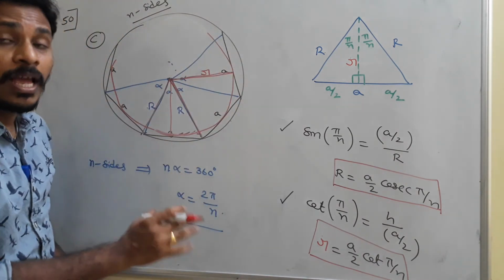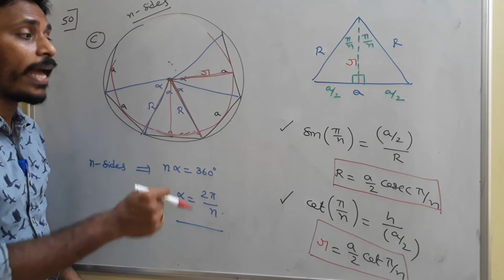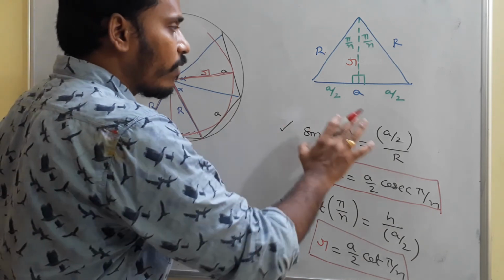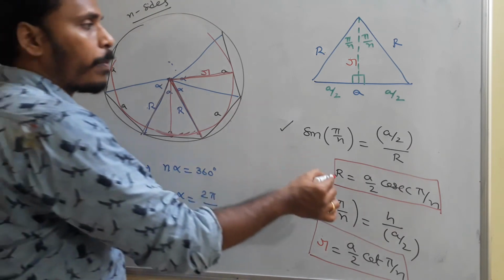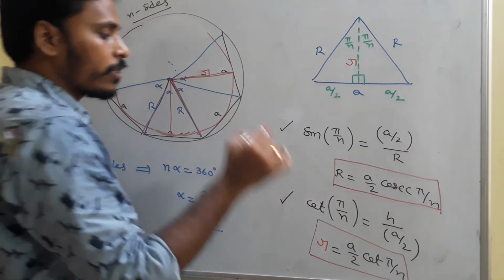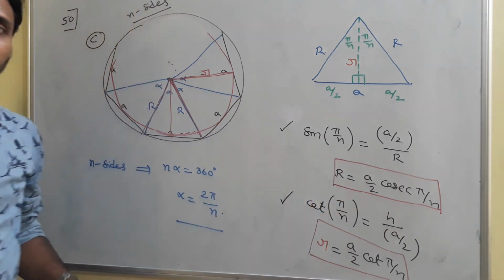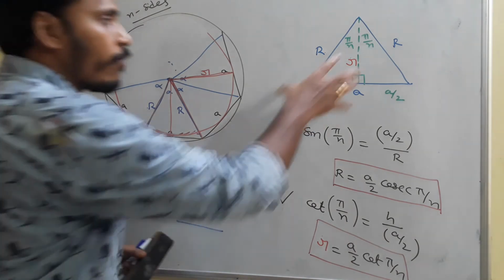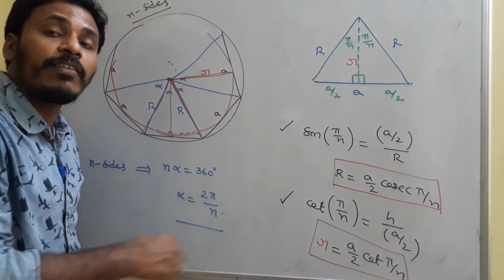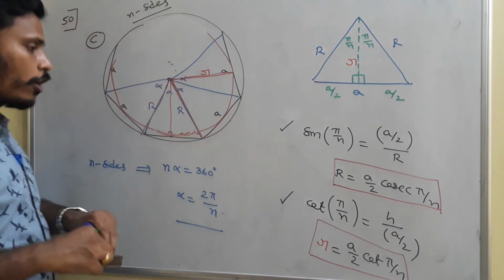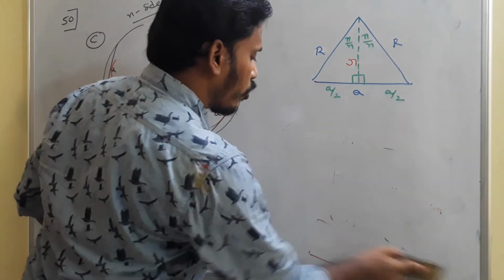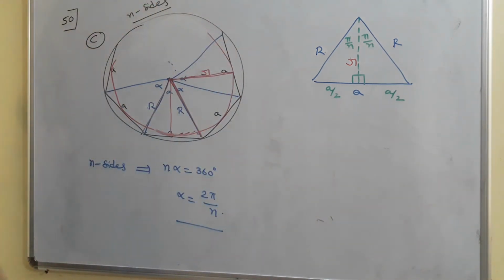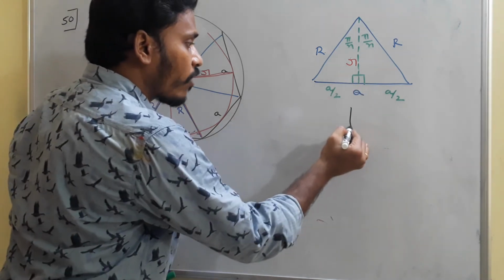That's one part. Another thing is here we need to calculate area. To calculate that area I will erase this. Since capital R is a by 2 cosecant pi by n, and small r is a by 2 cot pi by n, then area is what? Area of this triangle first I will calculate, and I will generalize it for the area of the regular polygon. Area is half base into height.